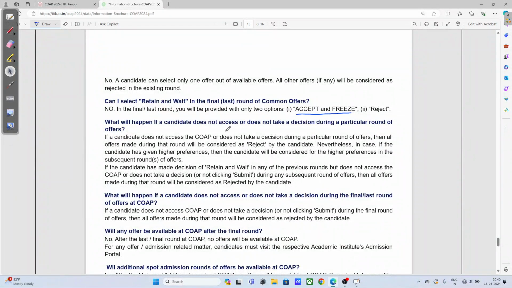What will happen if a candidate does not take a decision during a particular round? If a candidate is not taking any decision, you will be considered as rejected. Remember this. So stay tuned always with the dates. Keep in your mind that you need to go and see the options that you have. Will any offer be available at COAP after the final round? No. After the last and final round, no offer will be available.